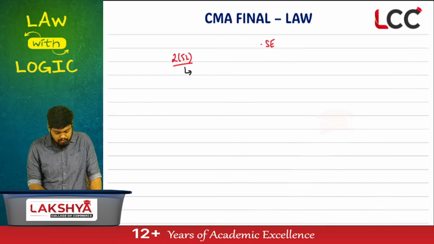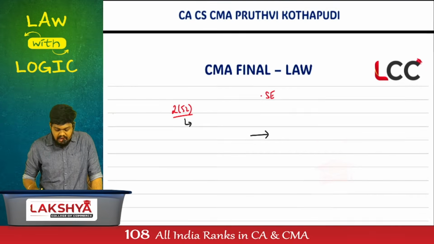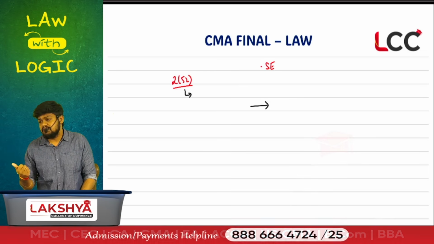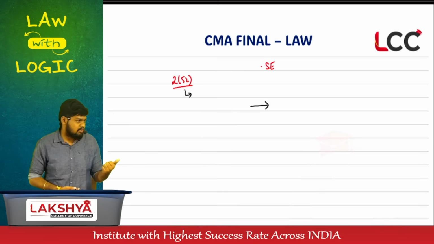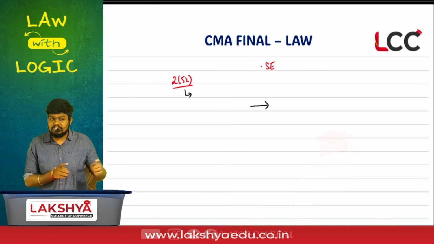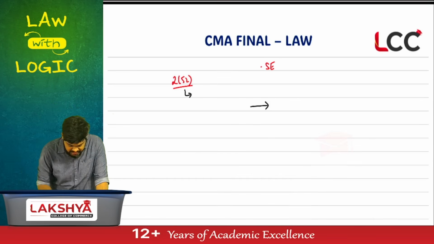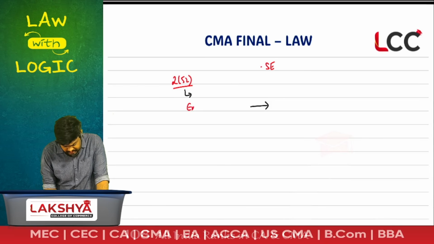Once the in-principle approval is obtained, then can we issue the prospectus? Can we allot the securities? After allotment is completed, then we get what approval? Final approval. Once we get the final approval, the listing actually happens at what point of time? After the issue of prospectus, but the process starts before the issue of prospectus. In-principle approval is a post-condition or pre-condition? Then we'll start exceptions as well.